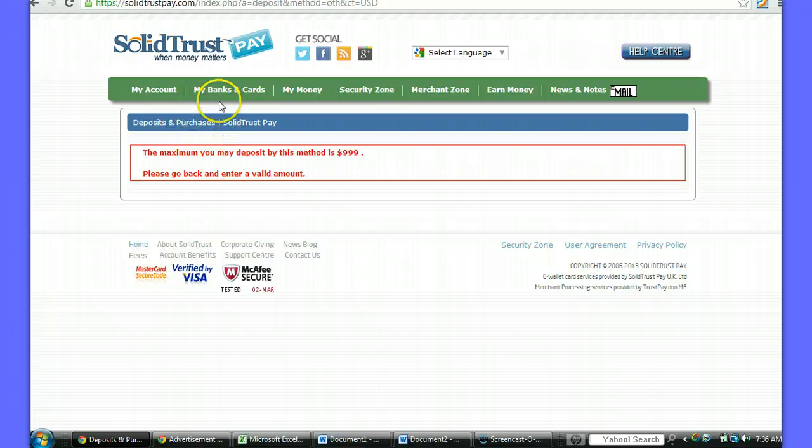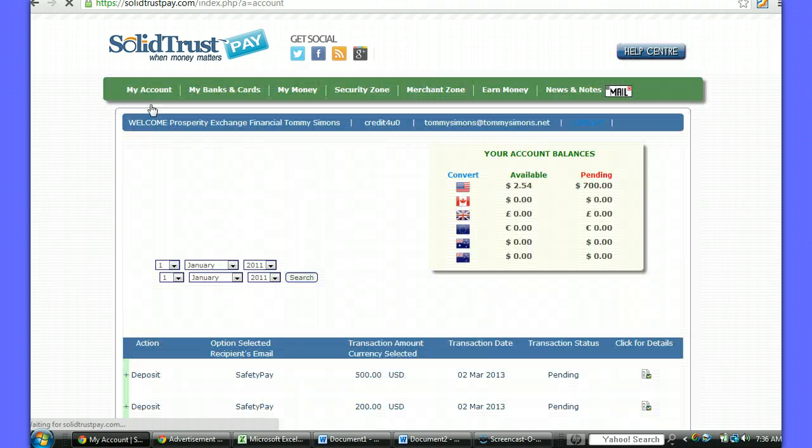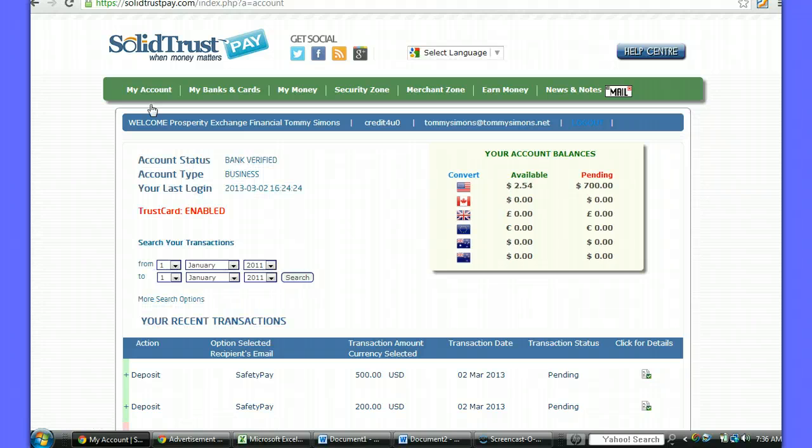Then it's going to take you to another website, and this is the website where you complete the secure transaction to your online bank. This is where you send the funds from your online bank to Solid Trust Pay.